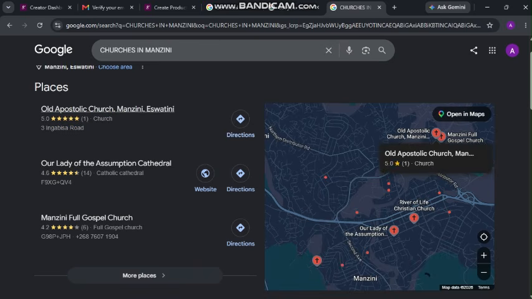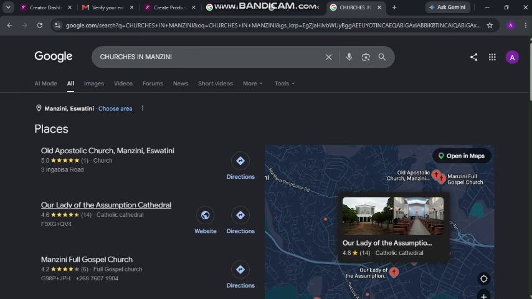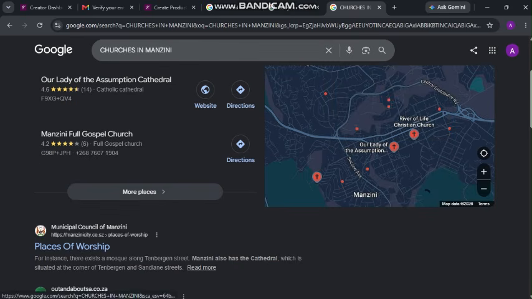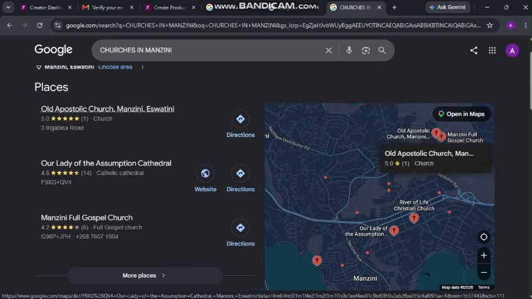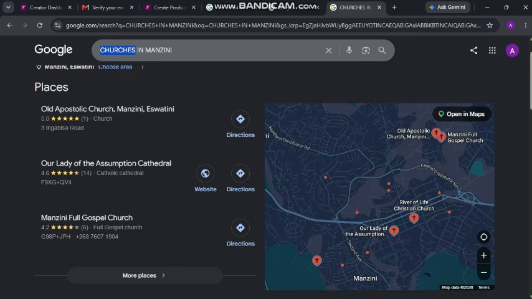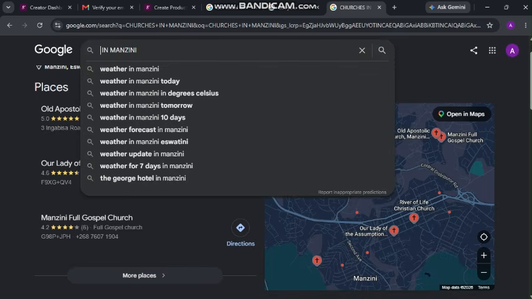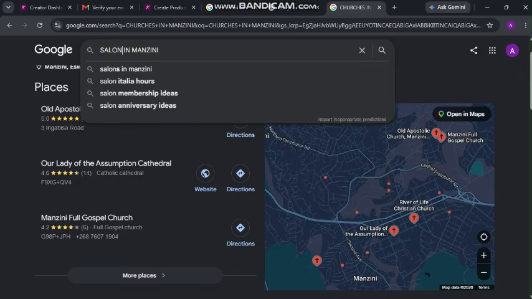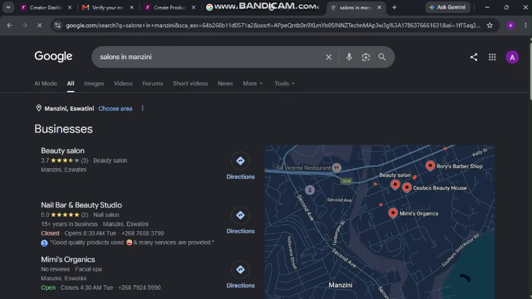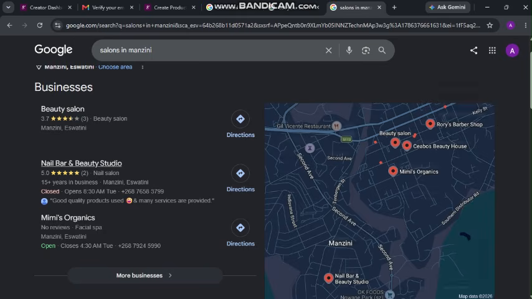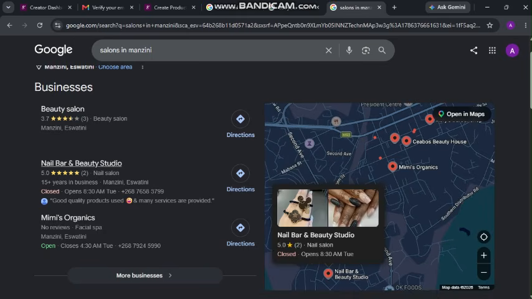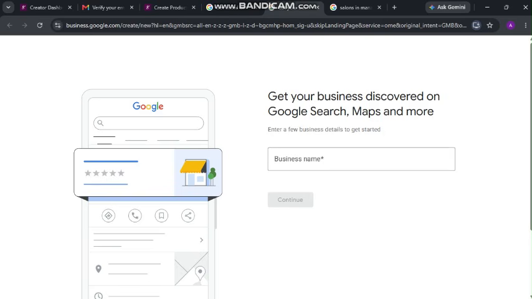If you have a church in Manzini and it's not appearing here, it means you are behind, because your business profiles are far off. Your business should appear like this. Or if someone searches boutiques, or salons in Manzini, your salon should be appearing here. It is free of charge to do this.